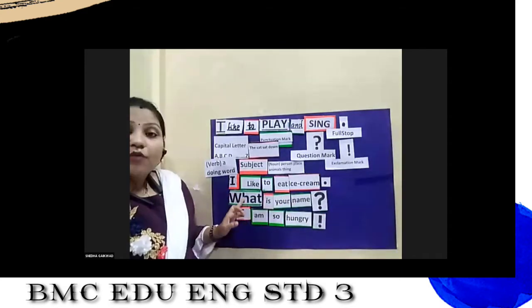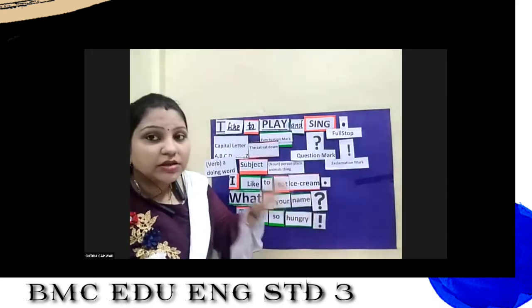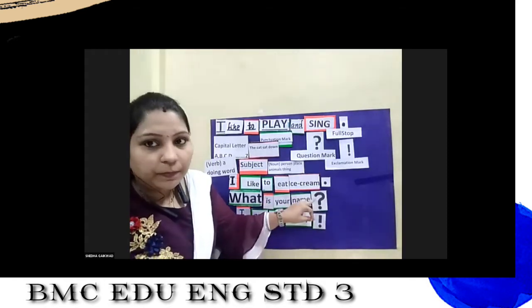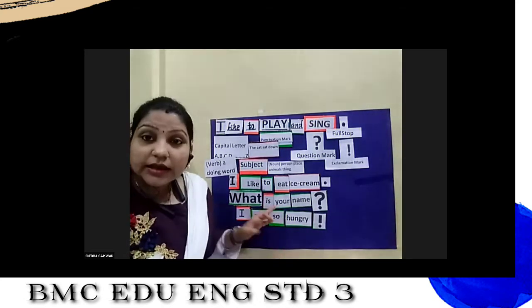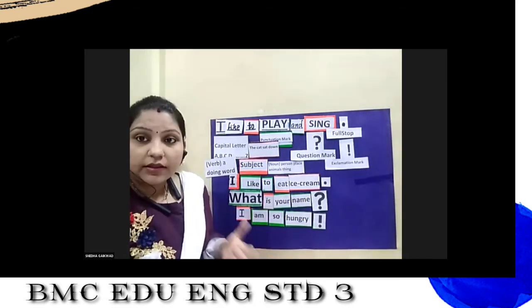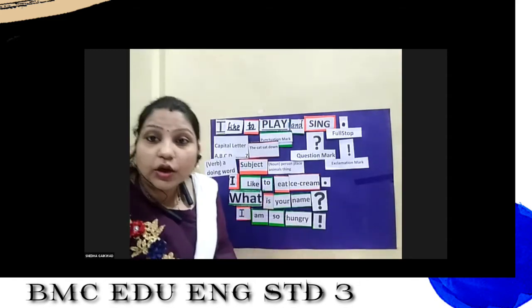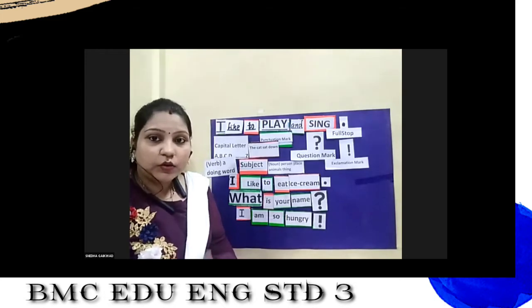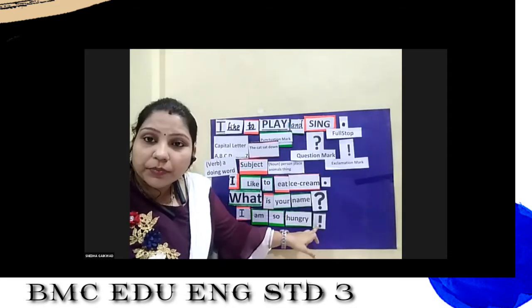The second sentence, what is your name? Why we use question mark over here? Because this sentence is asking a question. That is why we use a question mark over here. The third one is, I am so hungry. It tells about the feeling. That hunger is one of the things which we cannot see, only we can feel. So it's our feeling. I am so hungry. That's why we use an exclamation mark over here.